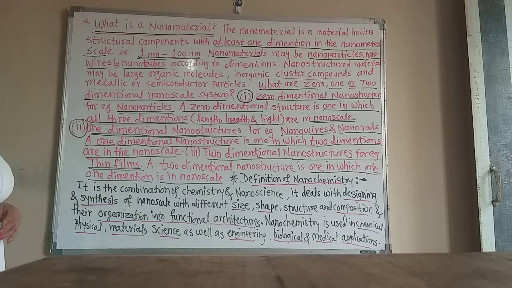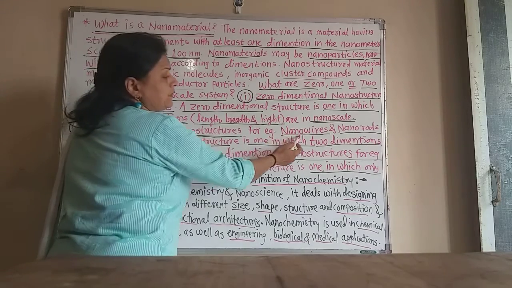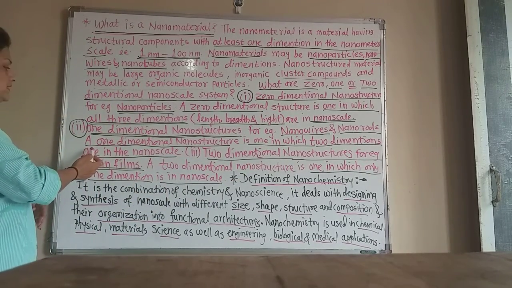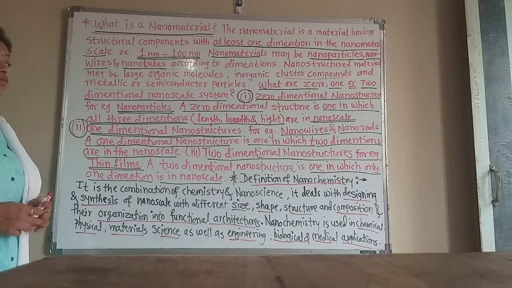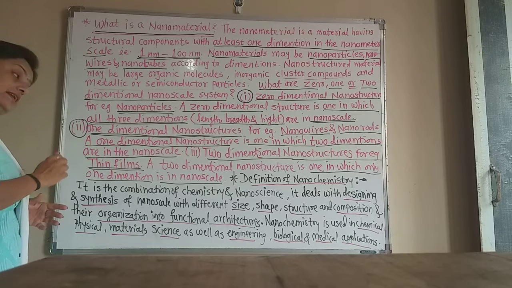The 1 dimensional nanostructure, for example, nanowires and nanotubes. A one dimensional nanostructure is one in which two dimensions are in the nanoscale.